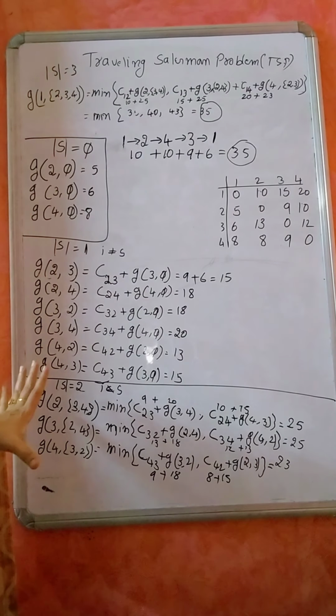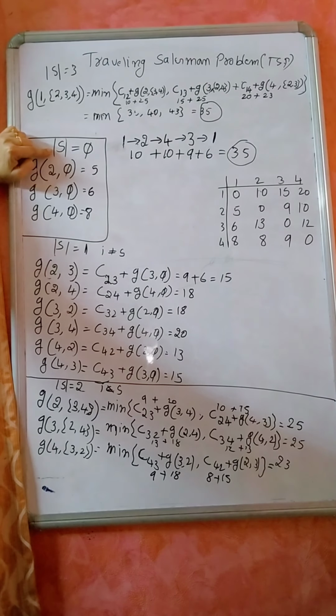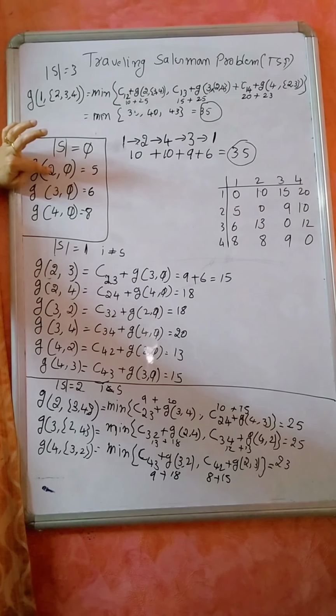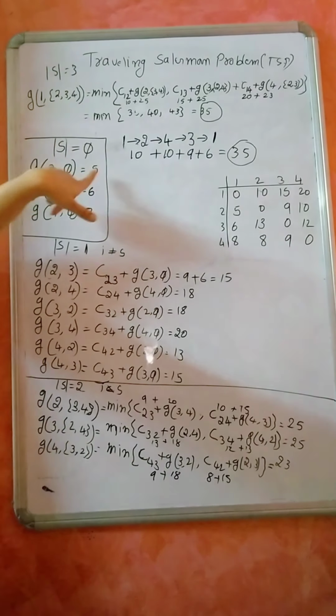It is very simple. That formula is there, so go through that formula. Then start with length of S as 0. When length of S is 0, what does it mean? I traveled all the vertices. Currently I am in 2, nothing is there to visit, so the only option is to go back to 1. So it is 2 to 1, and 2 to 1 is nothing but 5.